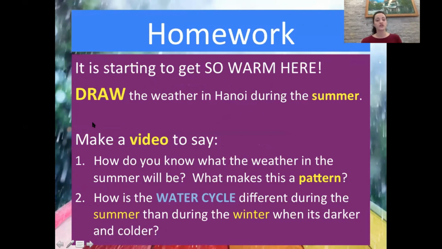I want you to draw the weather in Hanoi during the summer. So what is the weather like in Hanoi during the summer? Show us your drawing and make a video to say, how do you know what the weather in the summer will be? And what makes this a pattern? The second question to answer in your video, how is the water cycle different during the summer than during the winter when it's darker and colder?